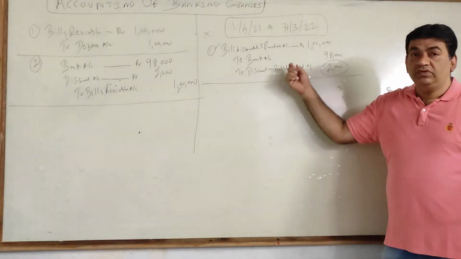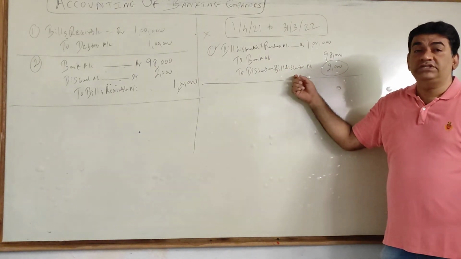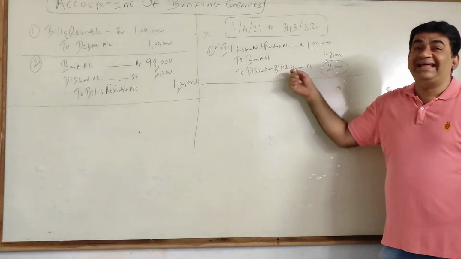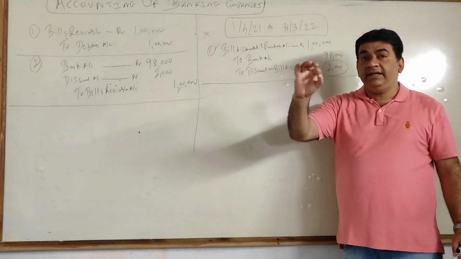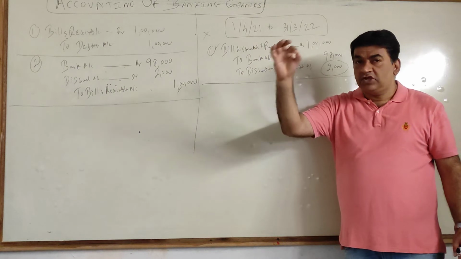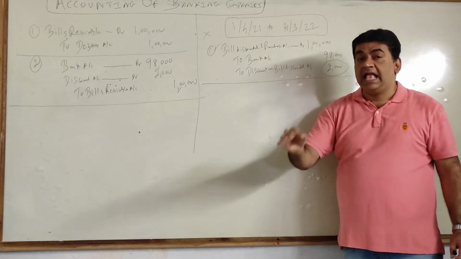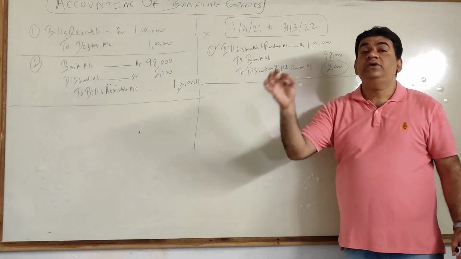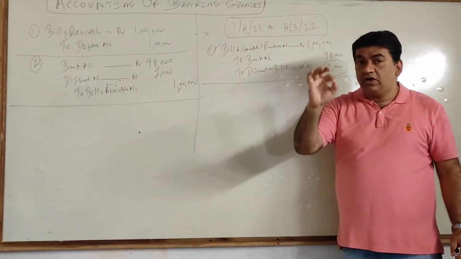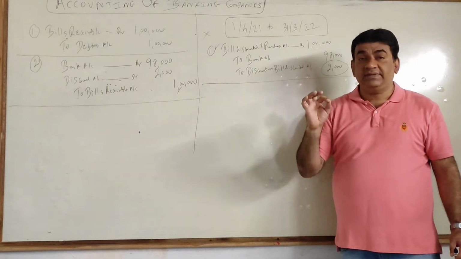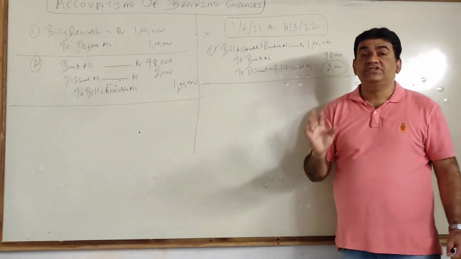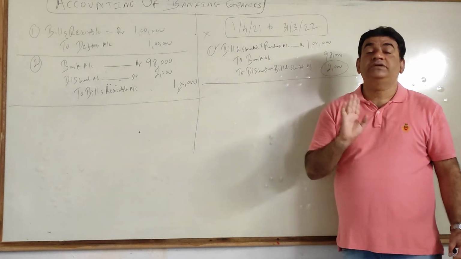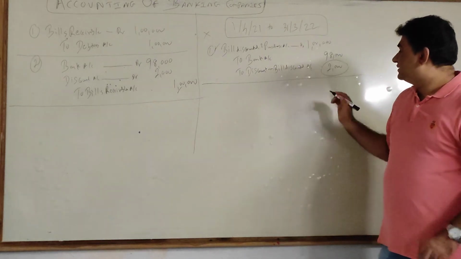As I told you, banks will also follow the accrual system of accounting, or what we call mercantile. That means you will debit the expenses and credit the incomes according to the period to which they belong. Accrual or mercantile method says you will debit the expenses and credit the incomes according to the period to which they belong. Now understand this.